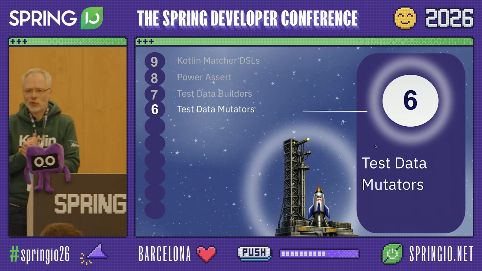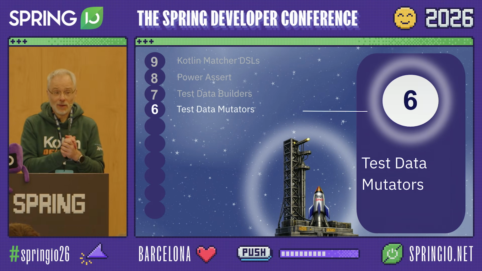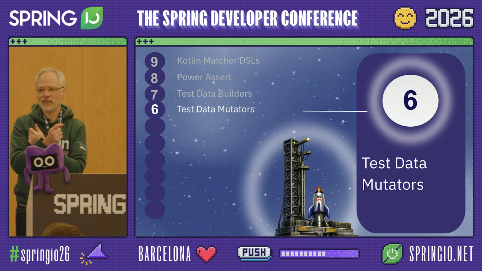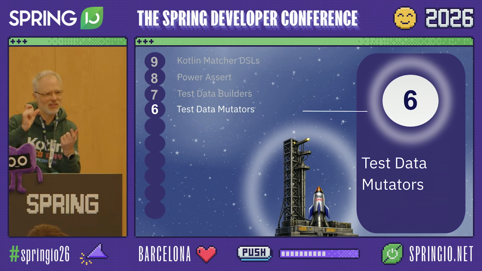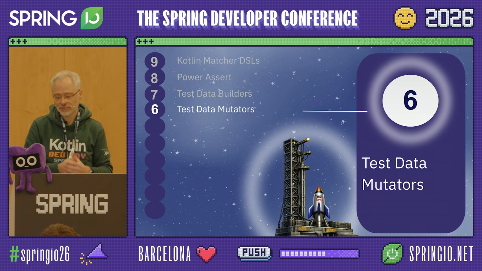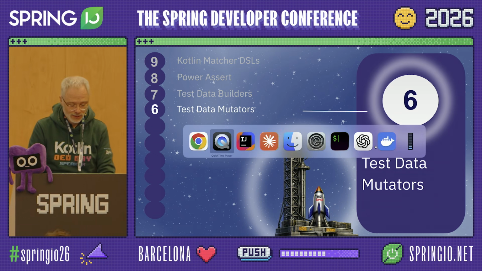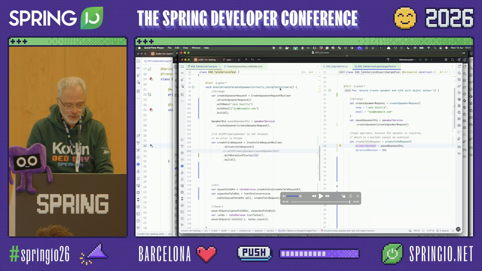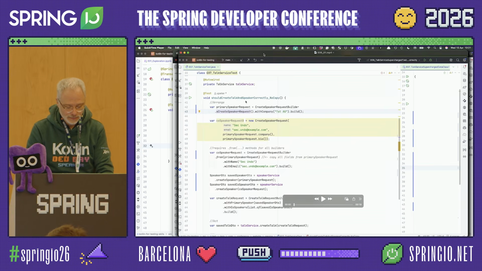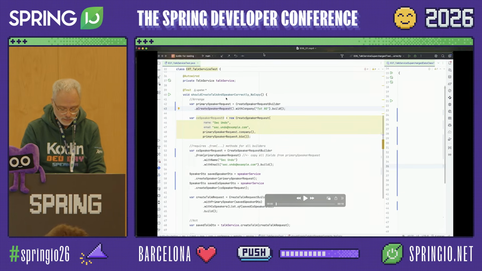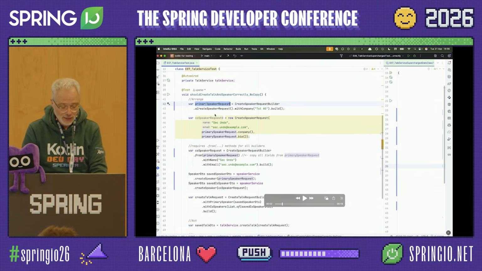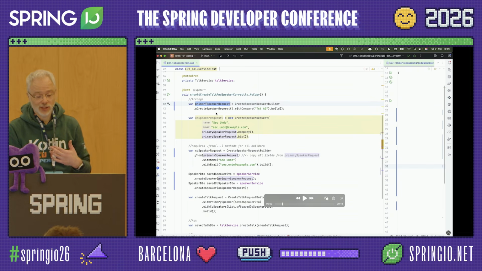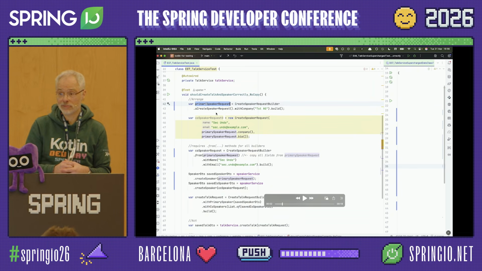In many cases, you already have a piece of test data, but you just want to have a variation of it. Instead of recreating it all over and over again, maybe you just want to do a slight adjustment, right? So let's see how far Java can get us there. So here we have a primary speaker request, and then we would create a co-speaker from the same company, and as such actually rely on the primary speaker as a reference.